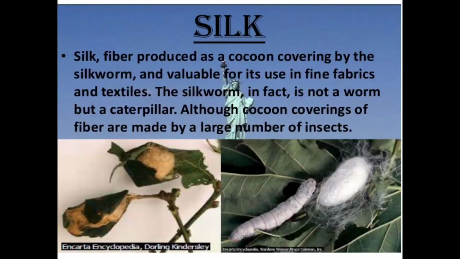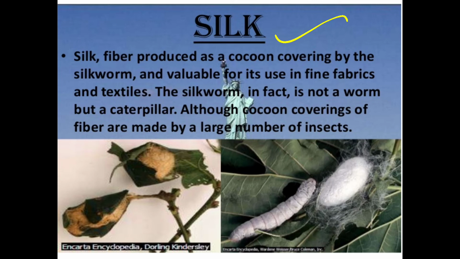So we have learnt that through animals we get silk as well as wool. First of all, we will see silk. Silk fiber is produced as a cocoon covering by the silkworm and is valuable for its use in fine fabrics and textiles. The silkworm in fact is not a worm but a caterpillar. Cocoon coverings of fiber are made by a large number of insects.